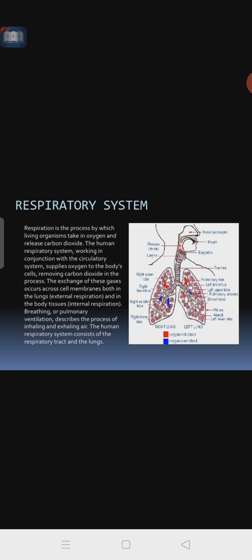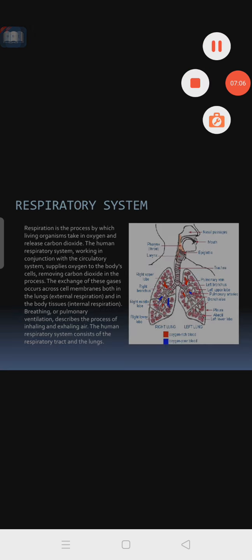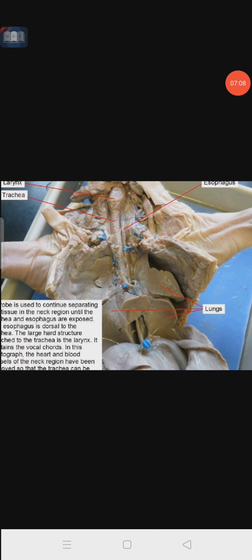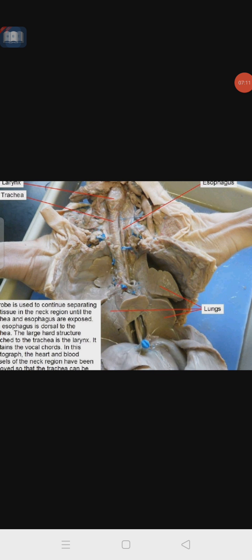Breathing, or pulmonary ventilation, describes the process of inhaling and exhaling air. The human respiratory system consists of the respiratory tract and the lungs. The respiratory tract is nothing but the trachea, or the windpipe. Next, you can see the pig lungs like this. The parts you can see are the larynx, trachea, esophagus and the lungs. The lobe structure is what we call the lungs here. So see the structure properly.